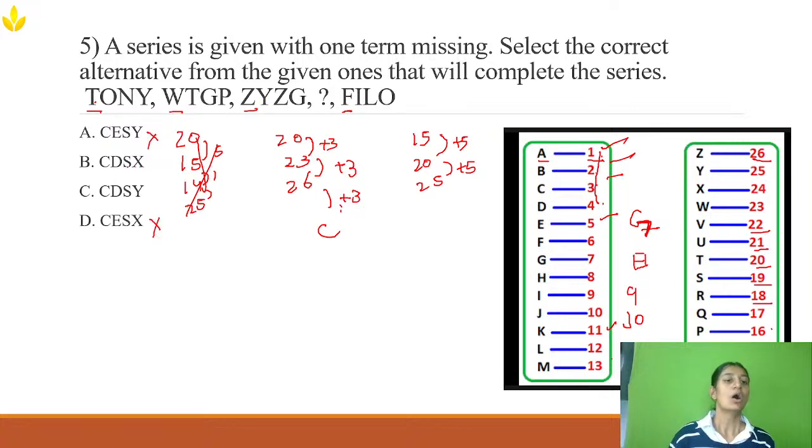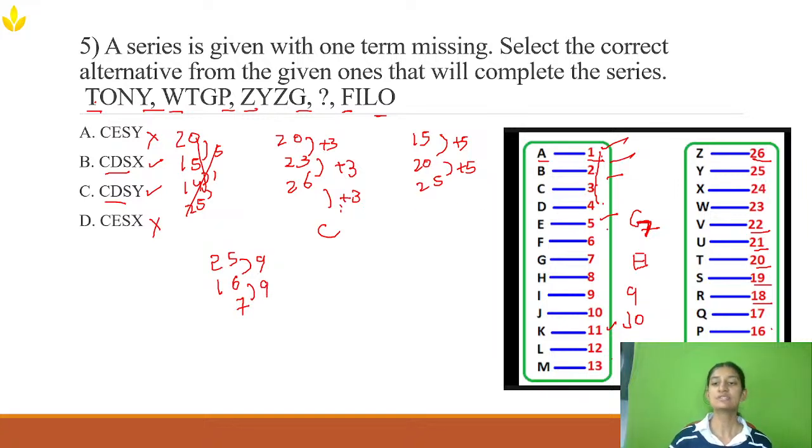Now option B and option C have three letters the same, that is C, D, S. I only need to cross verify with the last letter. So I'll only concentrate on the last letter. Y is 25, P is how much, 16, G is 7. Now 25 and 16, what is the difference? It is 9. Again here also the difference is 9.